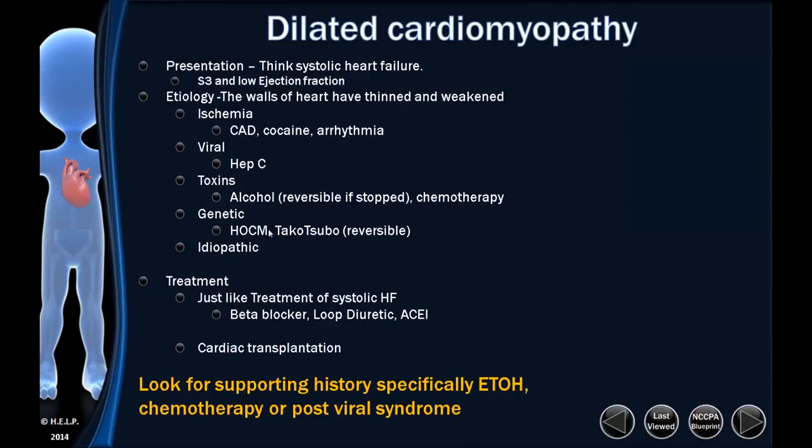Genetic, when they put HOCM here, hypertrophic cardiomyopathy, all muscles that get big eventually get small. They overdilate, the walls break down, and then they deflate. So hypertrophic cardiomyopathy eventually will lead to a dilated cardiomyopathy.